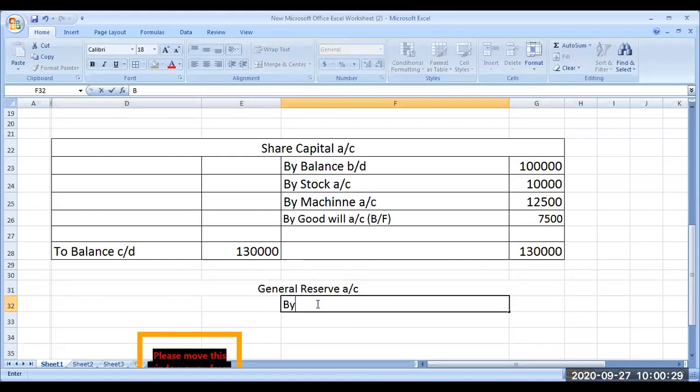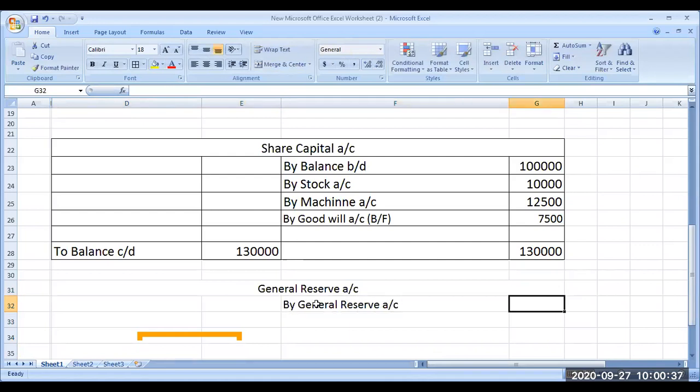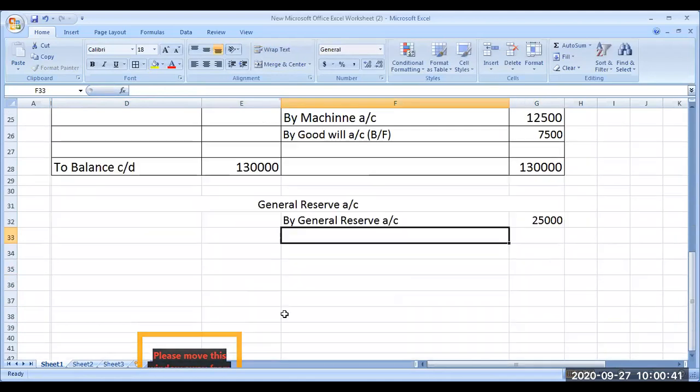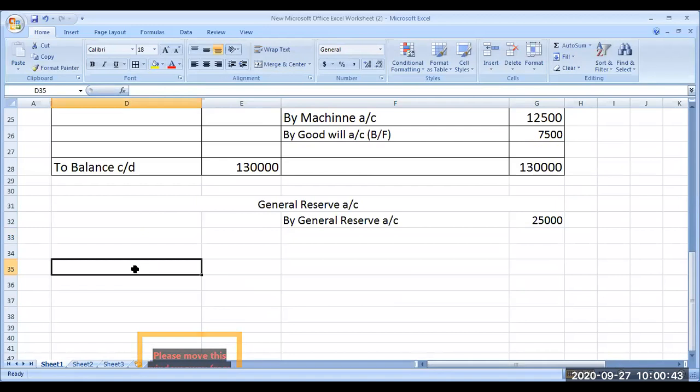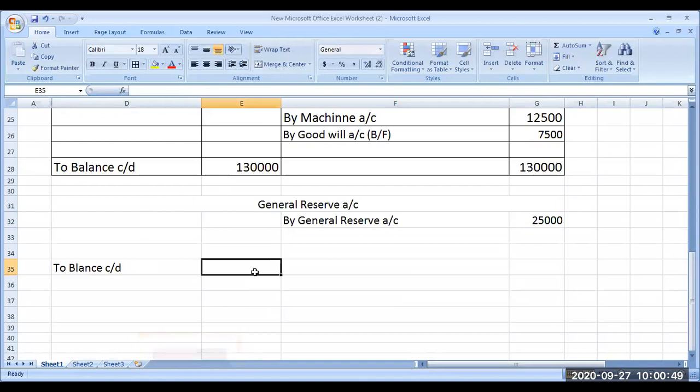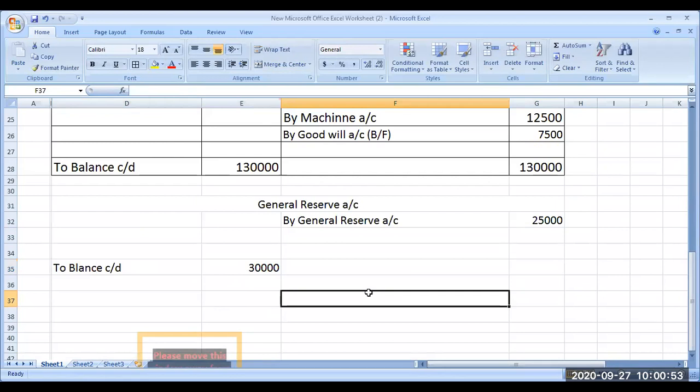General reserve is a liability, an internal liability, so it's a credit balance. The general reserve account is 25,000 rupees. Closing balance, how much? 30,000. Balance carried down is the closing balance. The current year closing balance is 30,000, so 5,000 has increased.